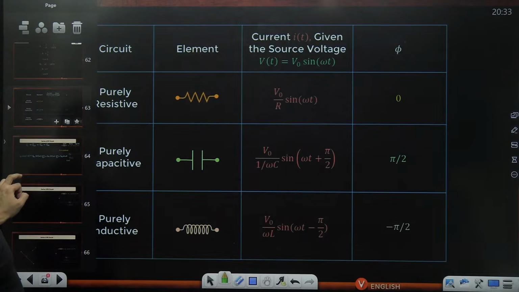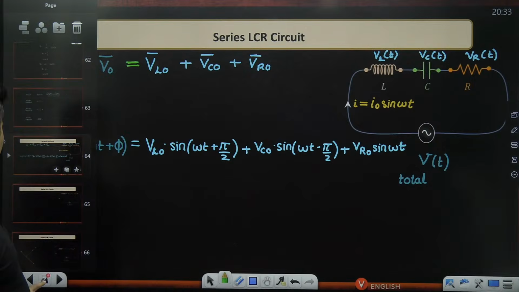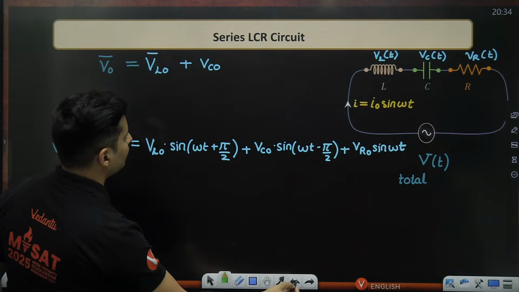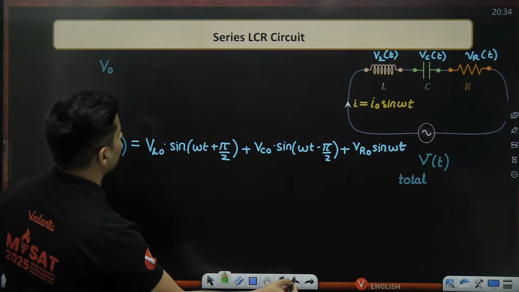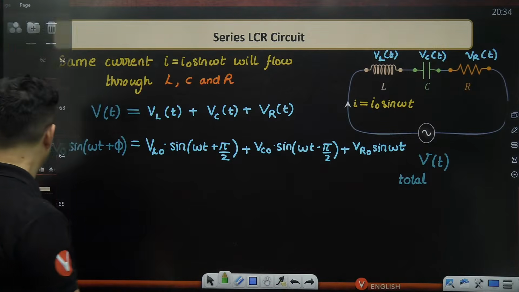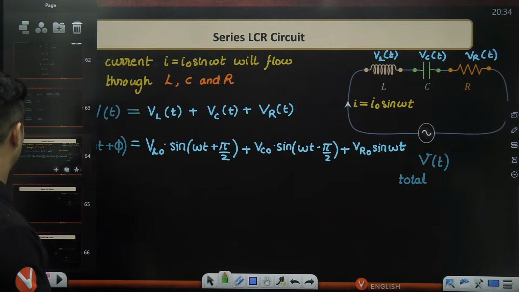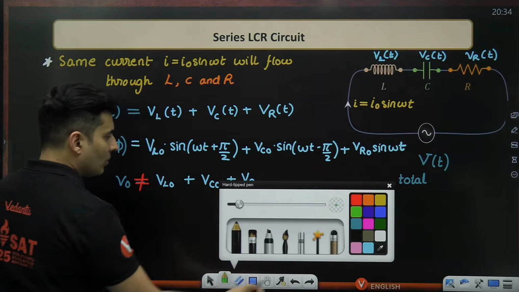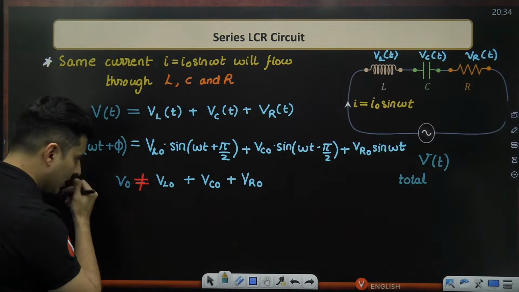I think I erased it by mistake. Second, I'll just do it again. So not there. Okay, I will write it down here only.